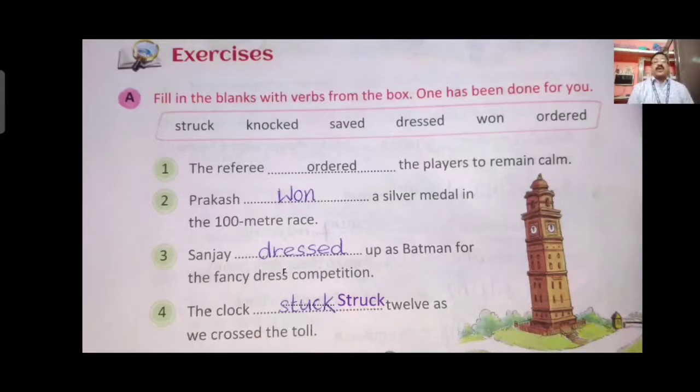Now it is time to do the exercise part of this lesson. Fill in the blanks with verbs from the box. One has been done for you. Children, one help box is here. All the words or the action words or the verbs are in past form. We have to write the correct word in the blank space in the given questions below. The referee ordered the player to remain calm. Ordered, present tense is order, past tense is ordered, with ed.